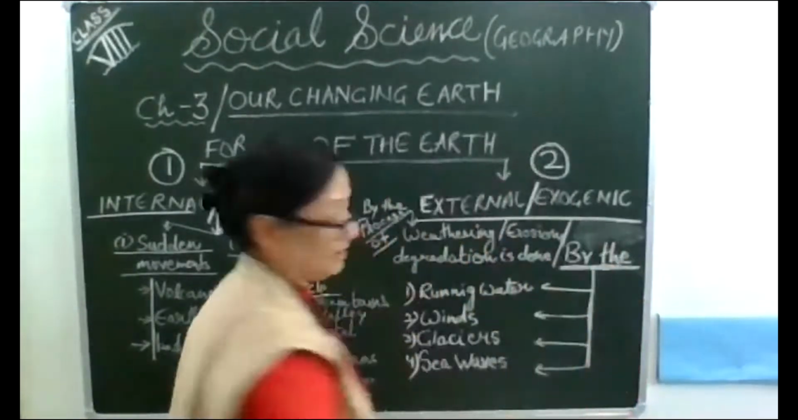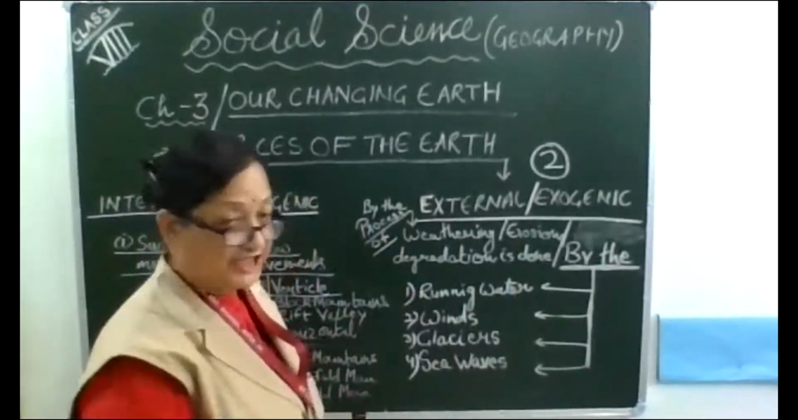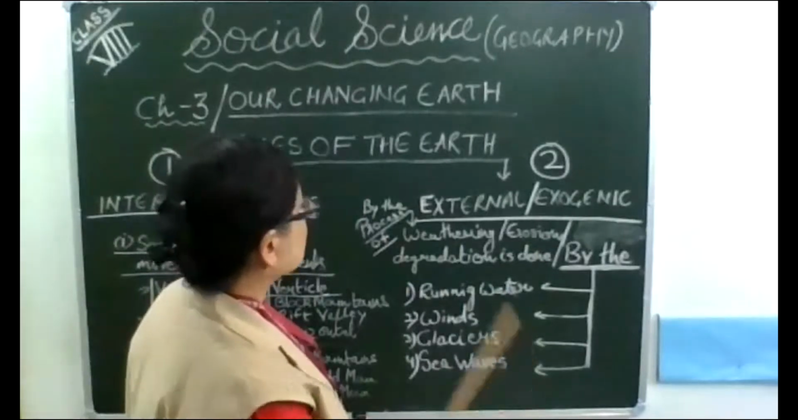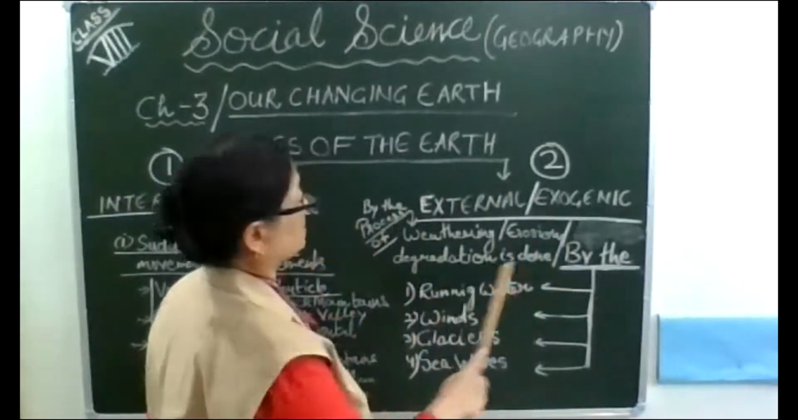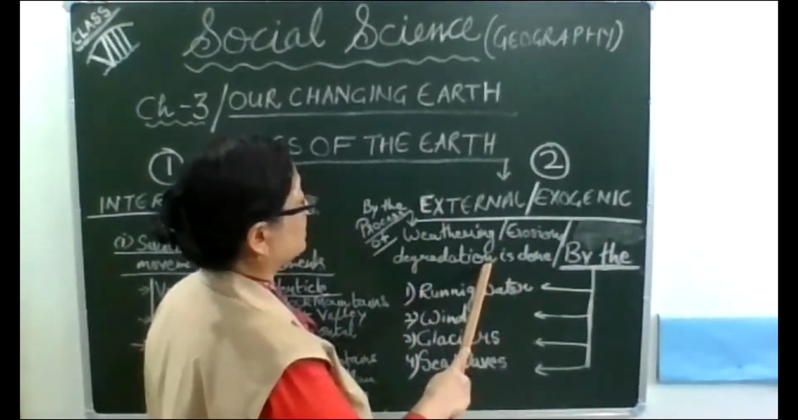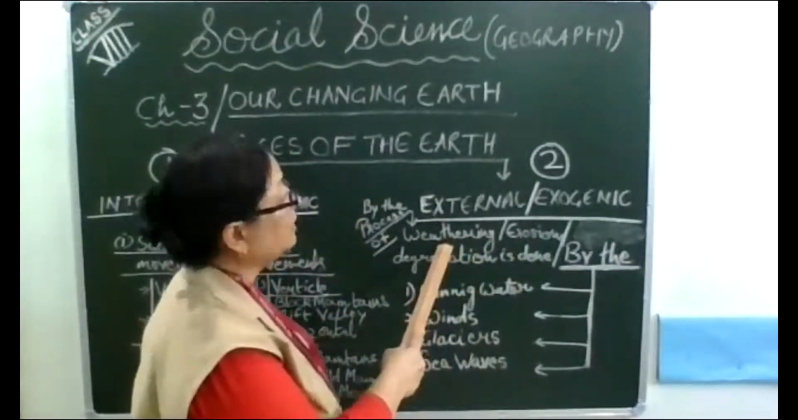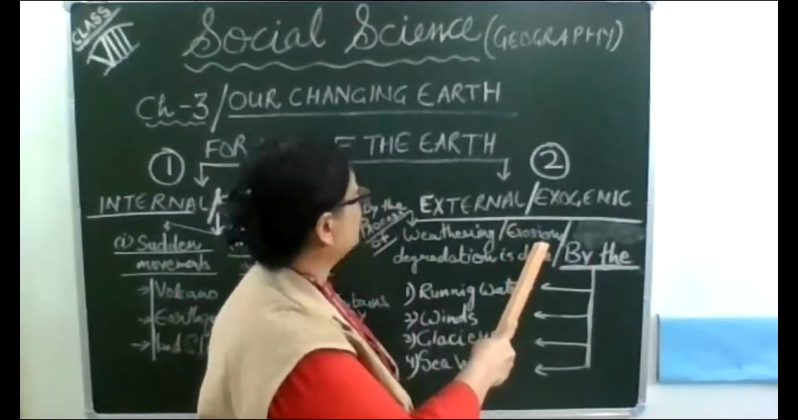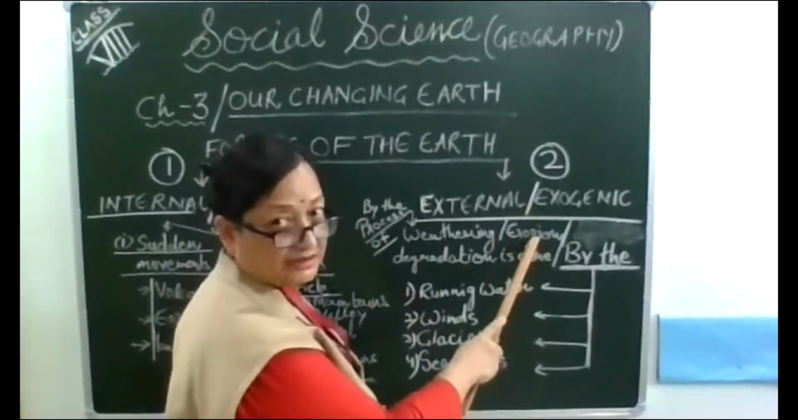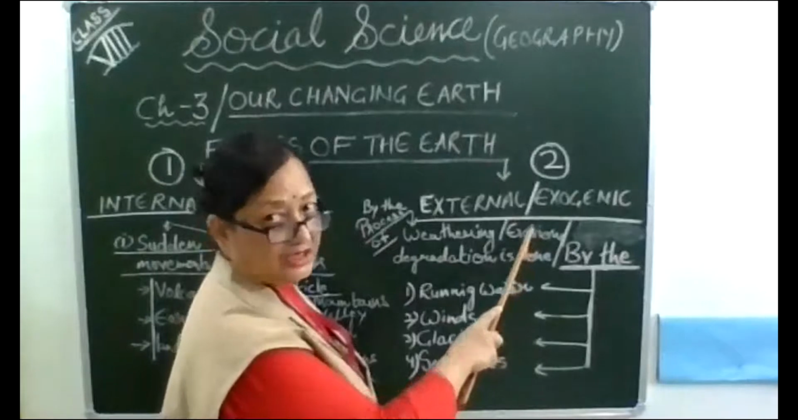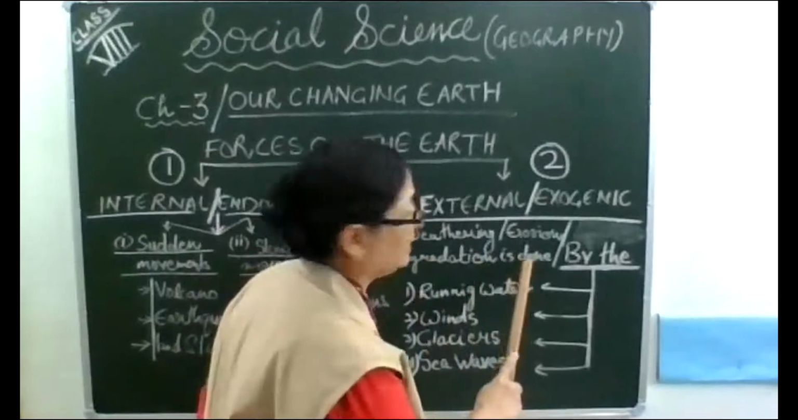Then we come to the point: what are the formations which take place, changing on the earth's surface? With the help of degradation work, the procedure is weathering and erosion. Breaking of rocks is weathering, removal of rocks is erosion. After breaking into small pebbles and particles, erosion takes place, meaning the rock is removed, and then wearing down is done, that is degradation.